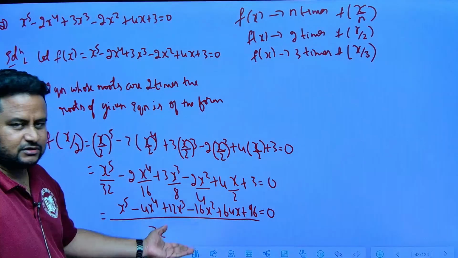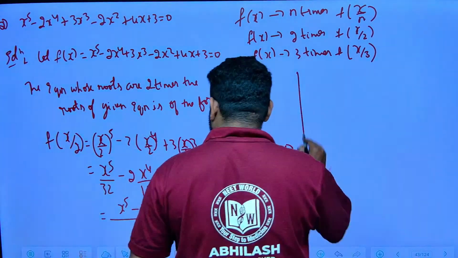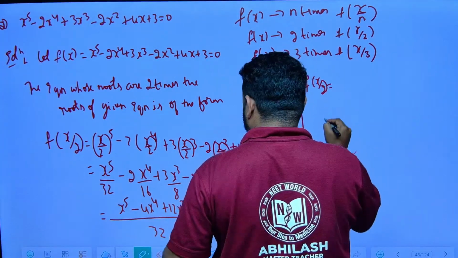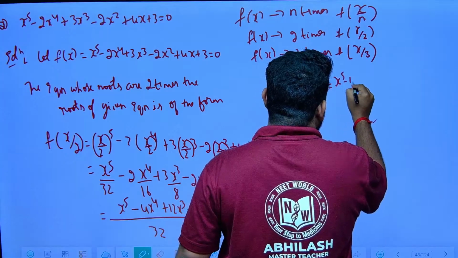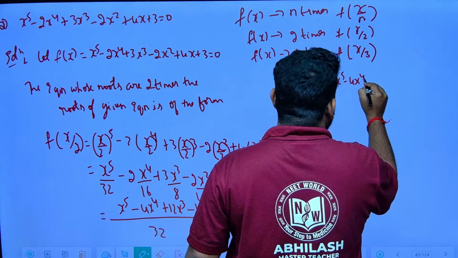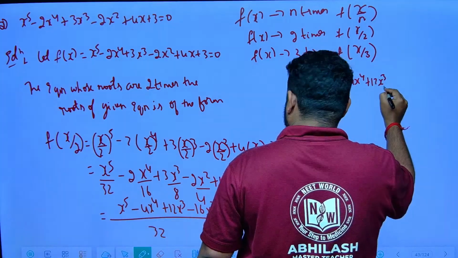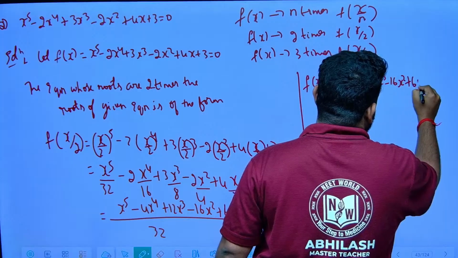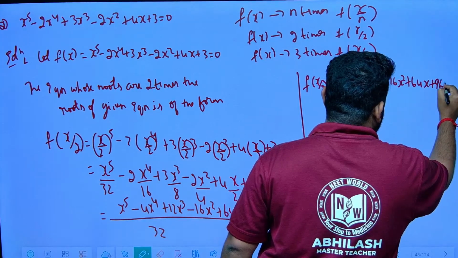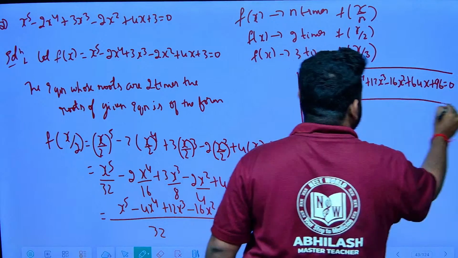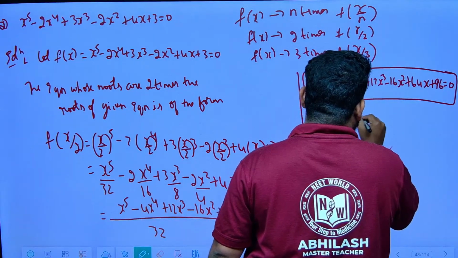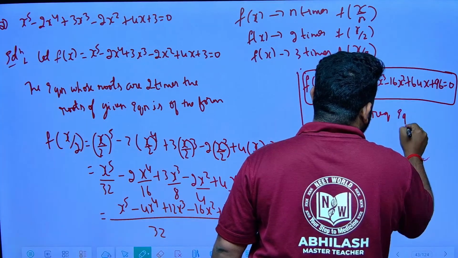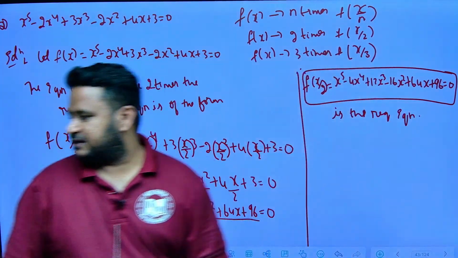If I send the 32 to that side, it will become 0. So finally, f of x by 2 would be equal to x^5 minus 4x^4 plus 12x^3 minus 16x^2 plus 64x plus 96 is equal to 0, is the required equation, friends. You have to write it. Therefore, f of x by 2 is the required equation. Clear?